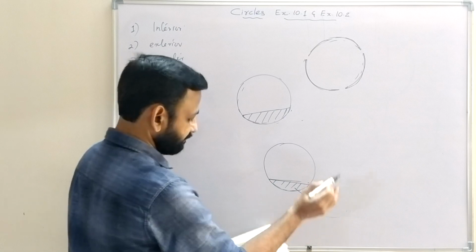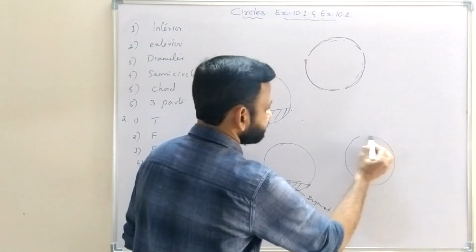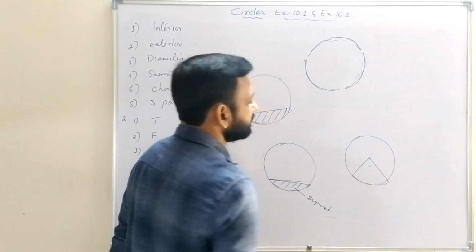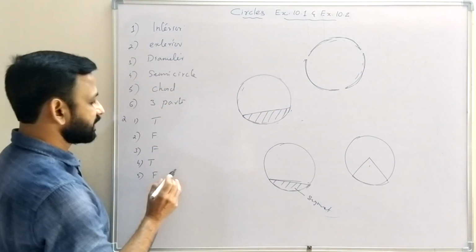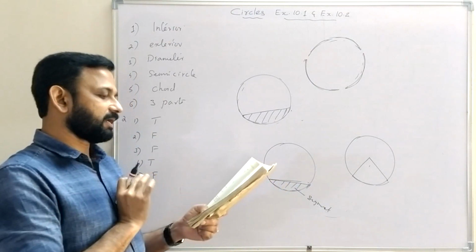This is segment, this is segment. So this is not the sector. Sector is the region between two radii and a corresponding arc. So this statement is false.